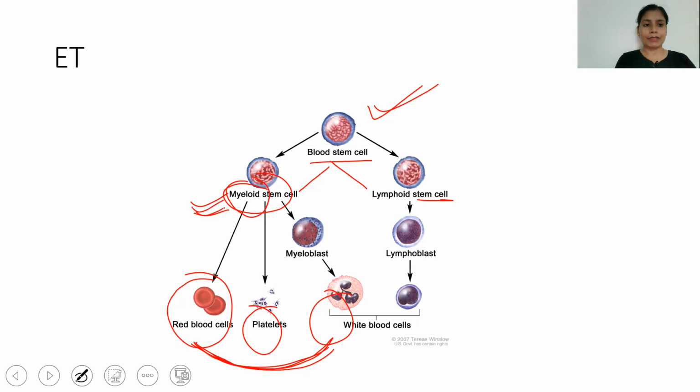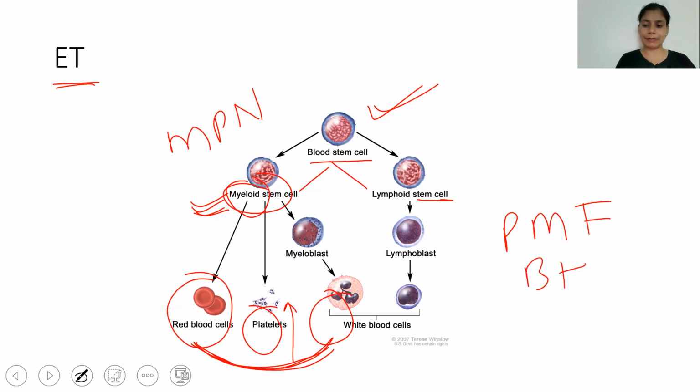So ET, essential thrombocythemia, is a myeloproliferative disorder, and in this there is an overproduction of platelets. While if we talk about primary myelofibrosis, this is bilinear hyperplasia.